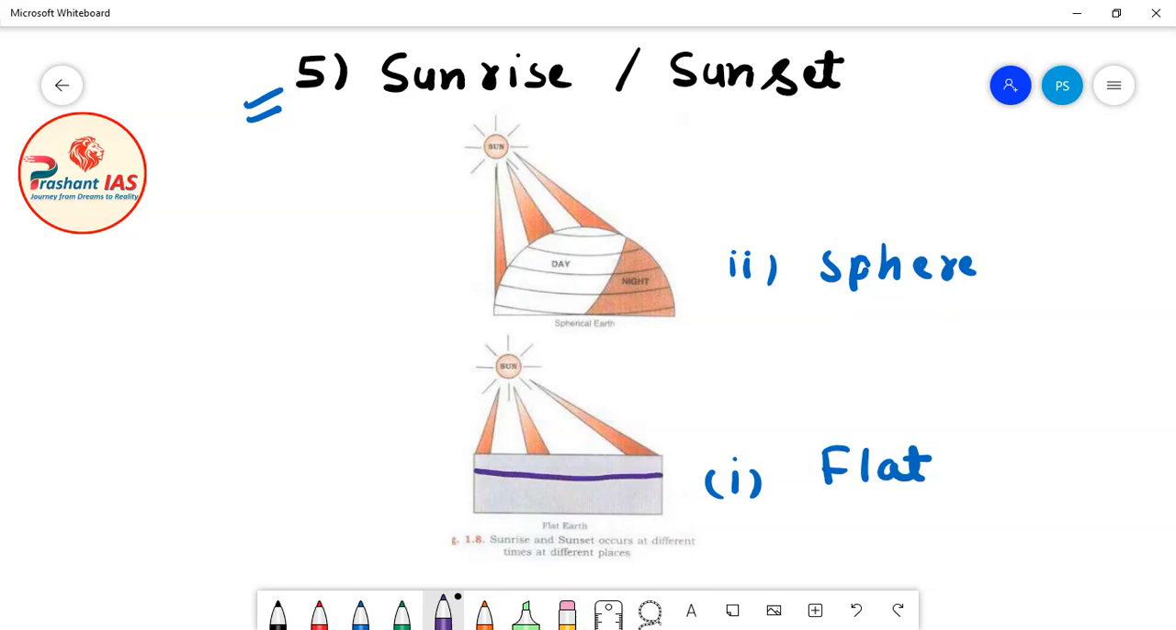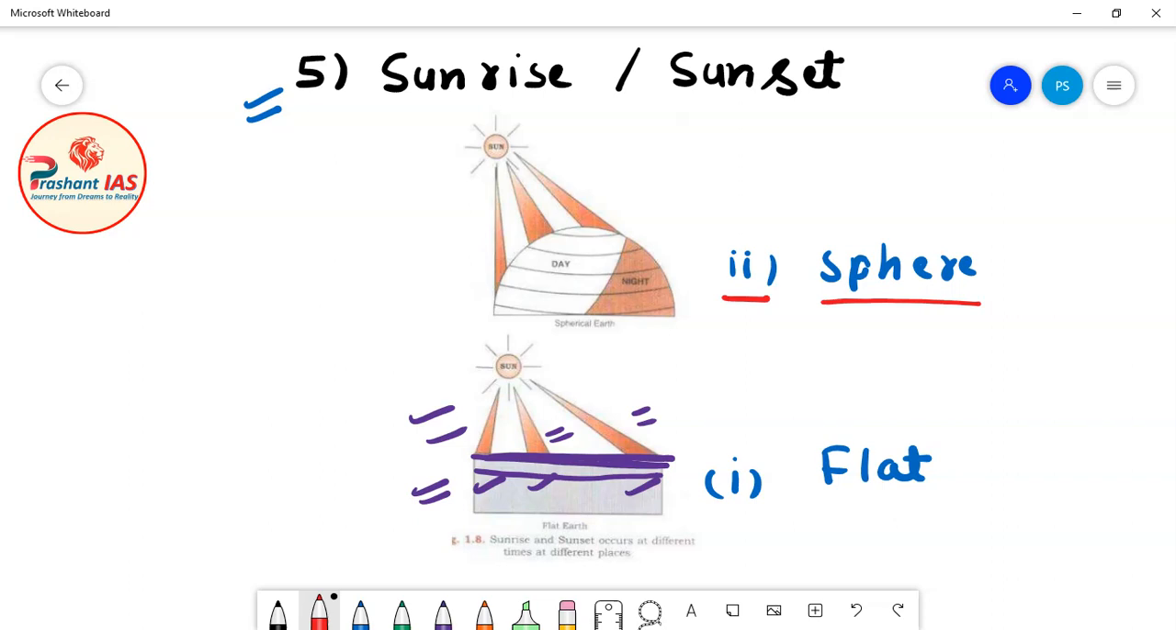So if the earth were flat, definitely all the places would experience sunlight together. As you can see here, all the places are experiencing sunlight together. This is the surface of the entire earth, and all the places would receive sunlight together. Now let us discuss the second condition. In the second condition, the earth is a sphere, spherical in shape. This is the shape of the earth.